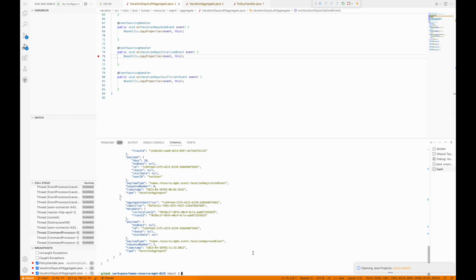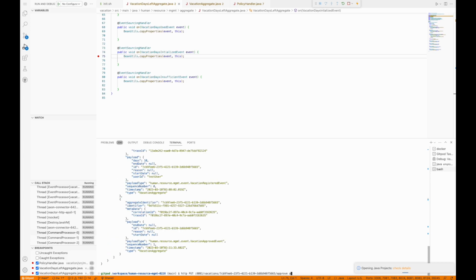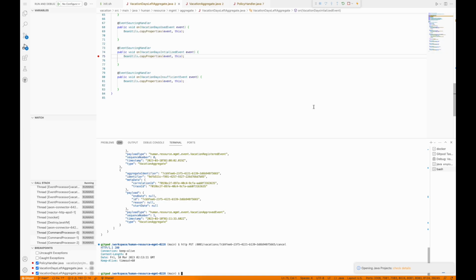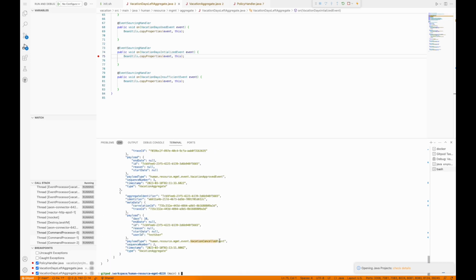Just as the same, you can just check all the events like cancel or confirm. Now the cancel event has happened, and if you check the log, now the vacation cancelled event is added now. So this was the example of applying Axon framework into microservice system about vacation managing system.